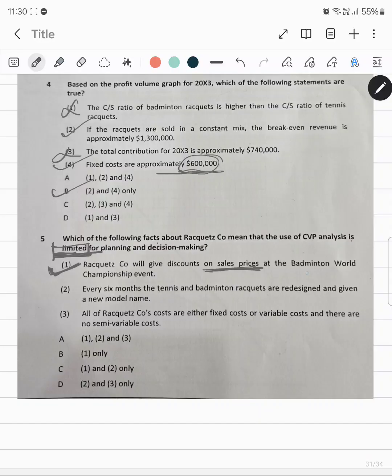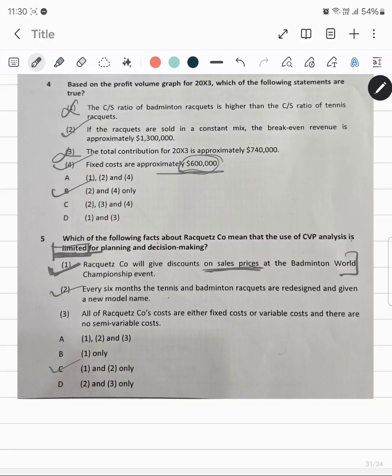So in case of CVP analysis, we do not put discount in the selling price. We assume that the selling price is constant throughout all the levels of activity, and so this point is limited to the scope of CVP analysis, and this will be selected. Now every 6 months tennis and badminton rackets are redesigned and given a new model name. This will not impact CVP analysis, and hence this will also be limited. So the correct answer is 1 and 2, C only.